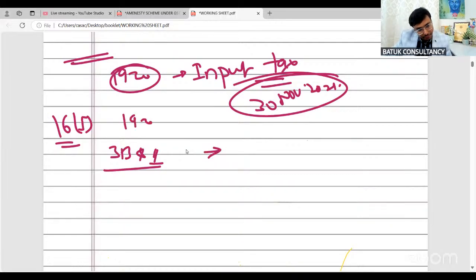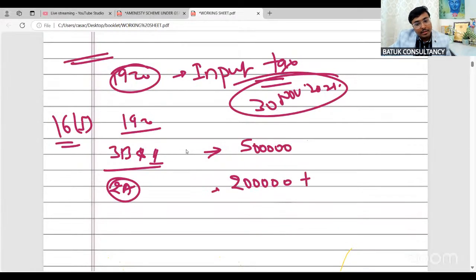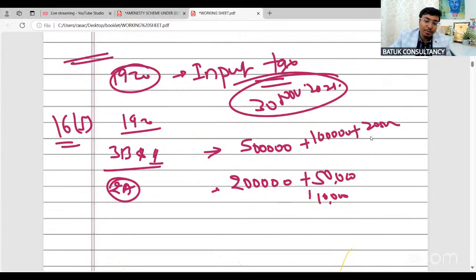Just try to understand, for financial year 2019-20 for 5 lakh rupees. And they have also raised one demand due to non-reflection of input in 2A for 2 lakh rupees. Suppose interest is 50,000, penalty is 10,000. In that case also interest is 1 lakh, penalty is 20,000 rupees. That is the demand they have raised.